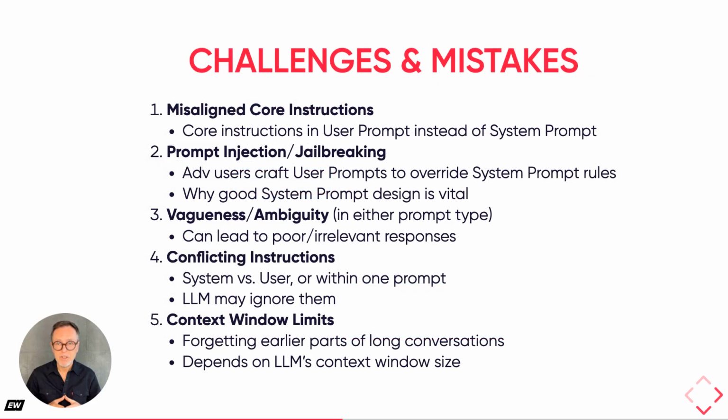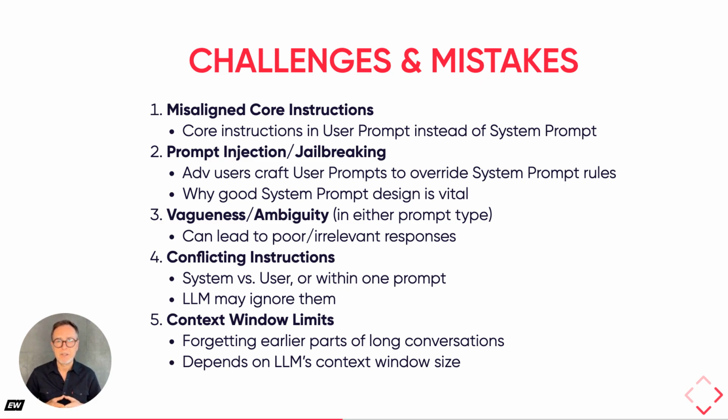While prompt engineering is powerful, there are common challenges and mistakes to be aware of. Firstly, we can have misaligned core instructions, or placing foundational rules or persona definitions in the user prompt instead of the system prompt. Secondly, prompt injection or jailbreaking is where advanced users attempt to craft user prompts to override system prompt rules. This underscores the need for robust system prompt design.